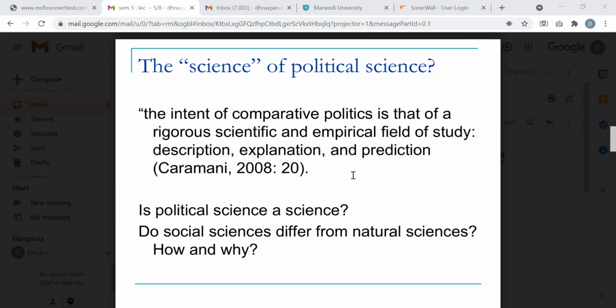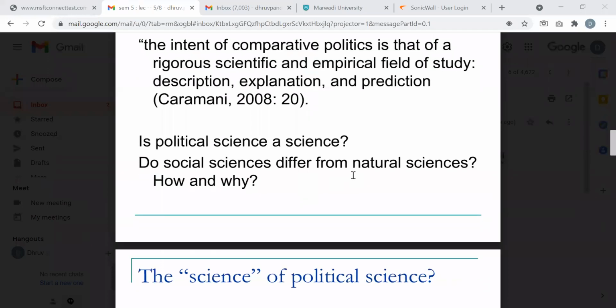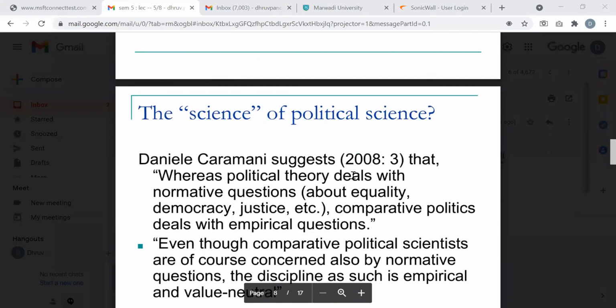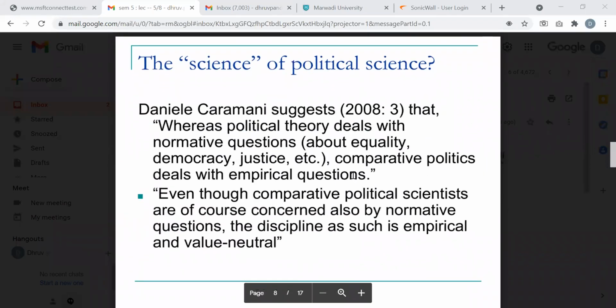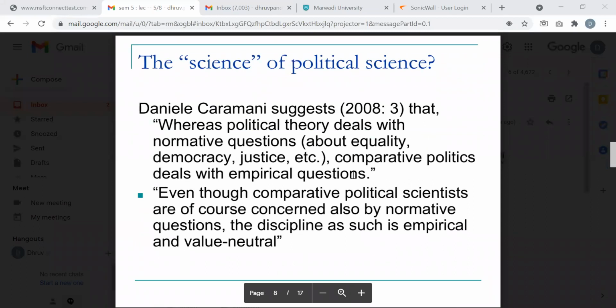Right. That's one. And then further, how does Karamani suggest that political science is a science? He says political theory deals with normative questions, which we did in semester 1, like democracy, justice, equality. Comparative politics deals with empirical questions. We'll now and then come up with this word, empirical analysis.